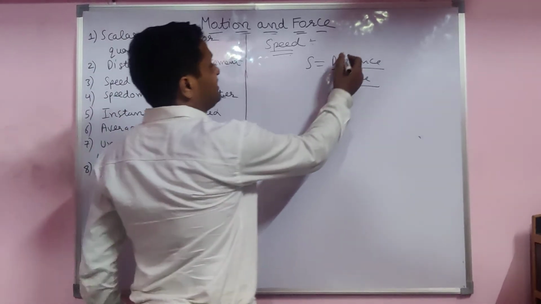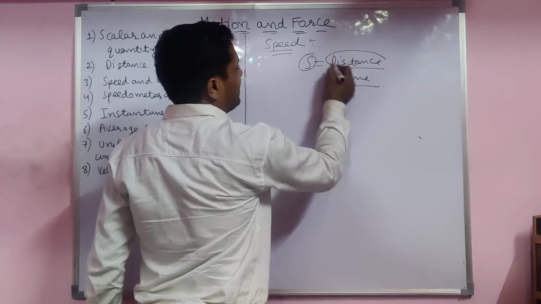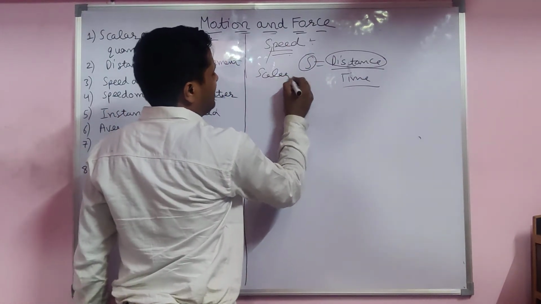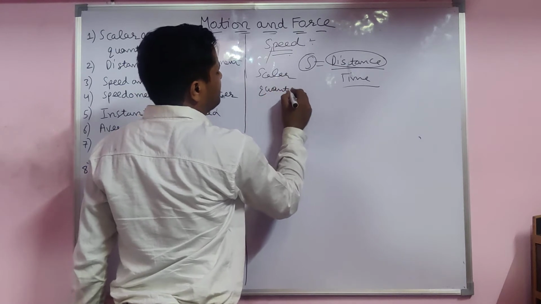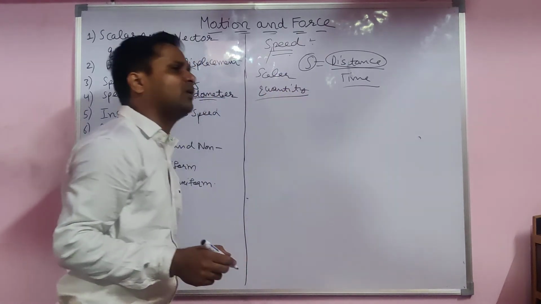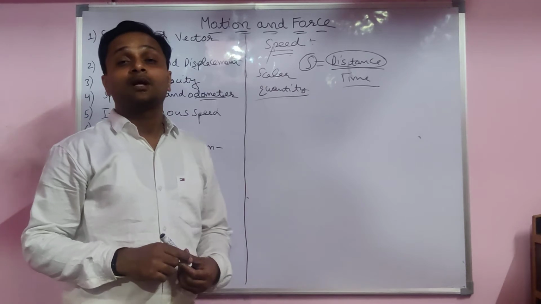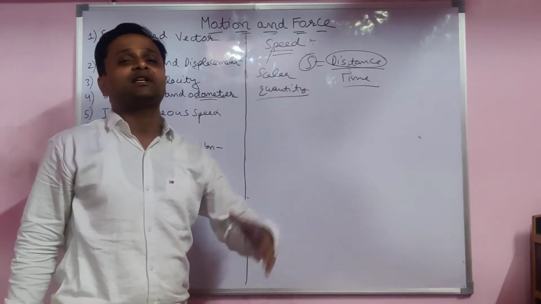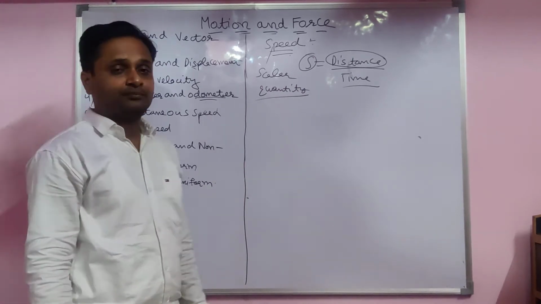When distance is there, the word used is speed. Both are scalar quantities. Keep in mind, speed is a scalar quantity. In the paper, if a question comes, is speed a scalar quantity or a vector? Scalar only. Velocity is a vector quantity. Distance is a scalar. Displacement is a vector quantity.